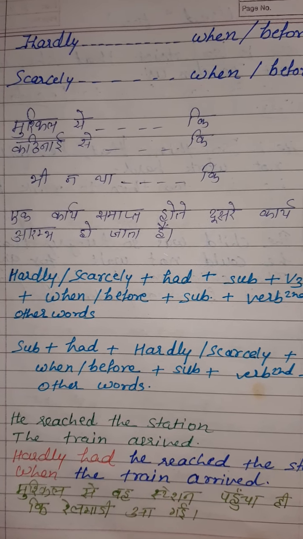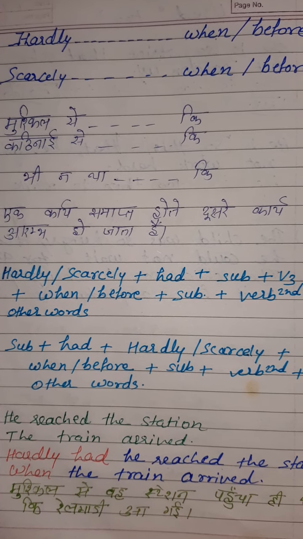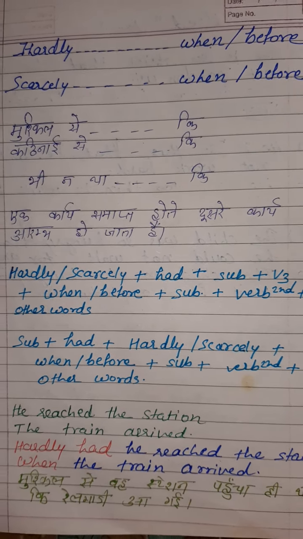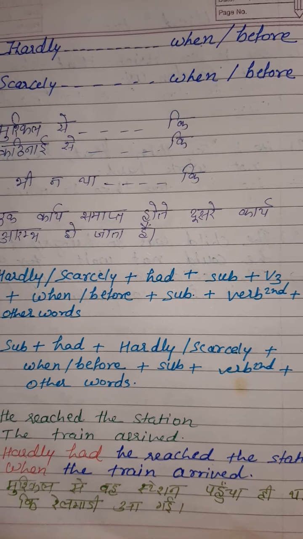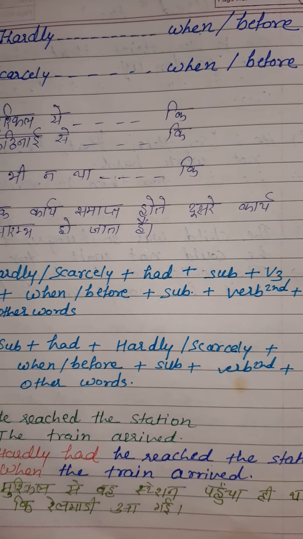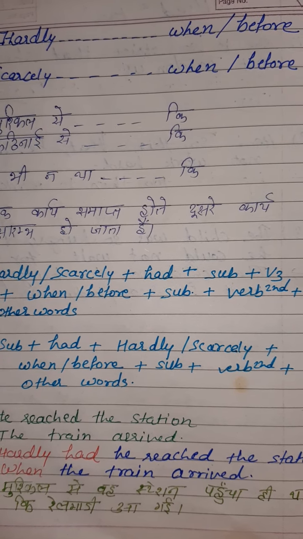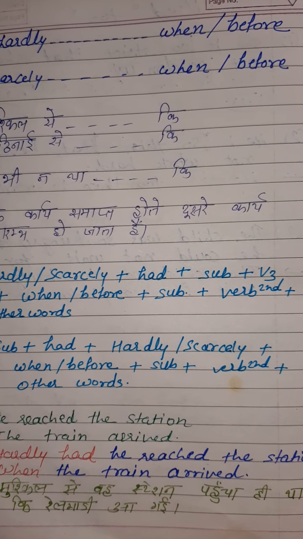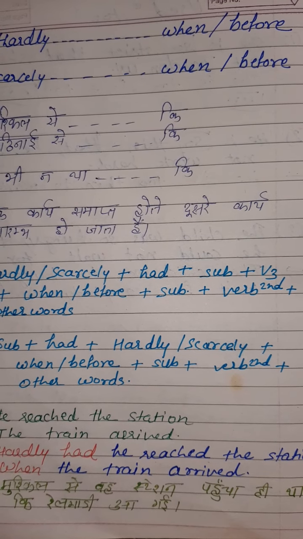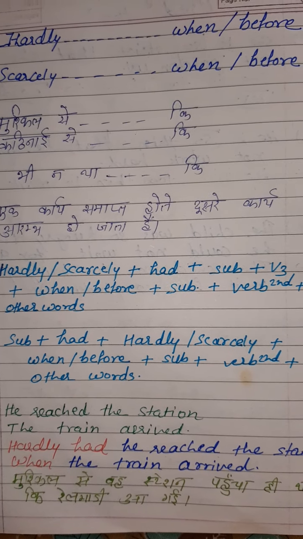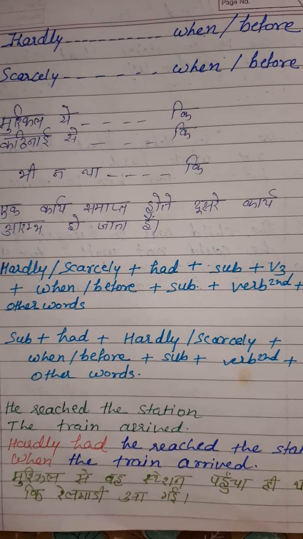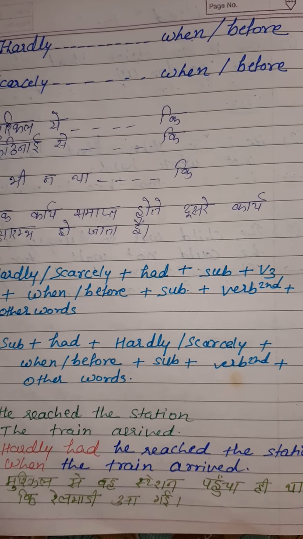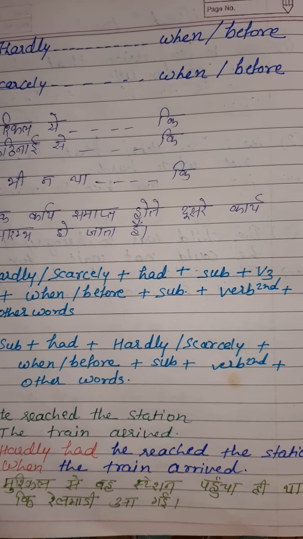Hardly, scarcely, plus had, plus subject, plus third form of verb, plus when. You can also use before in the place of when, plus subject, plus verb second form and other words. Now the second structure of using hardly, scarcely or barely: subject plus had plus hardly.